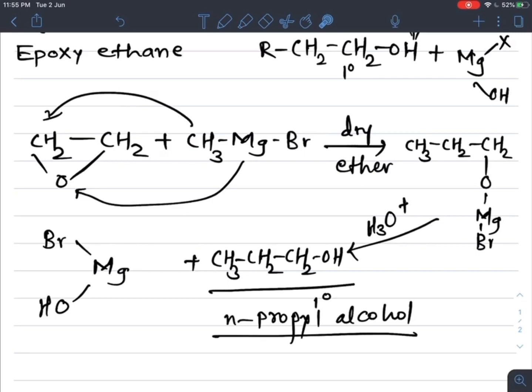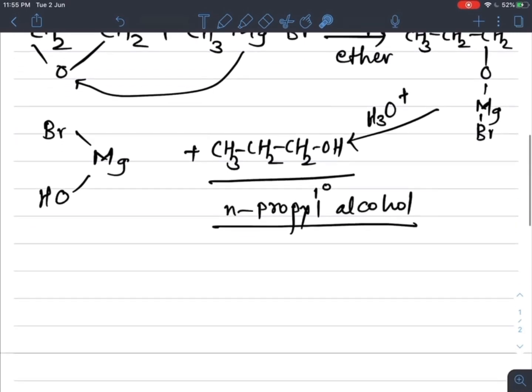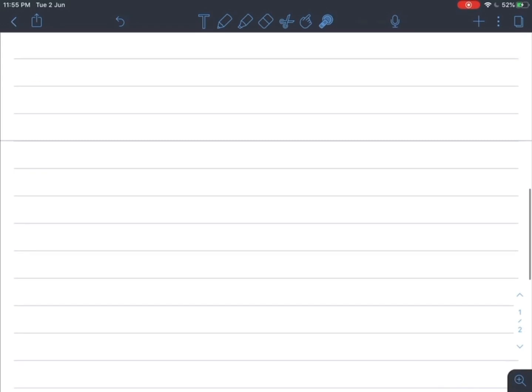Okay. Now one more method for the production of alcohol is when Grignard's reagent RMgX undergoes oxidation with oxygen.